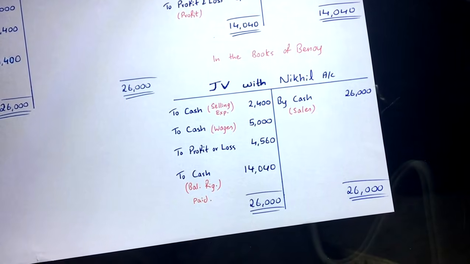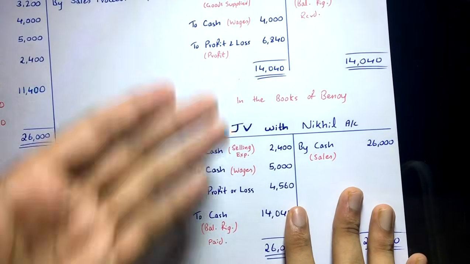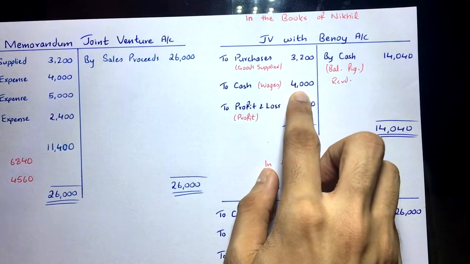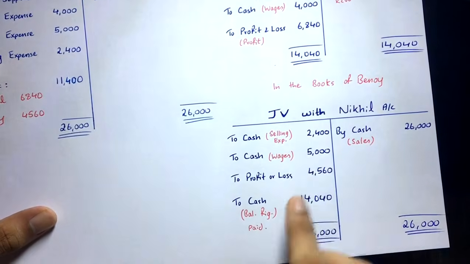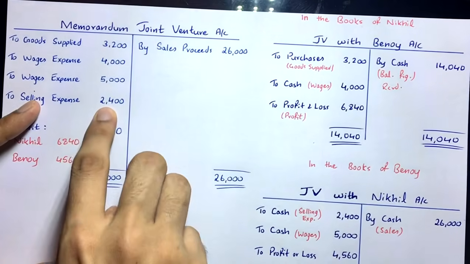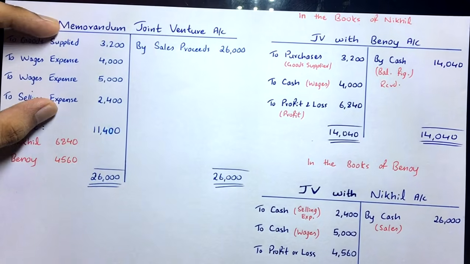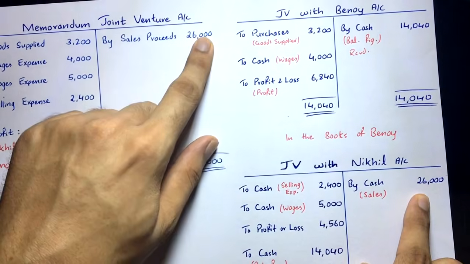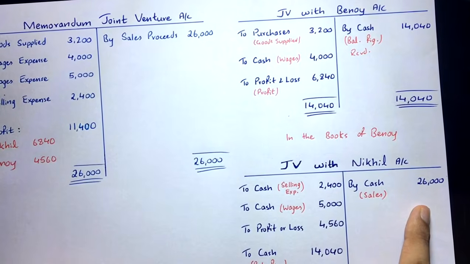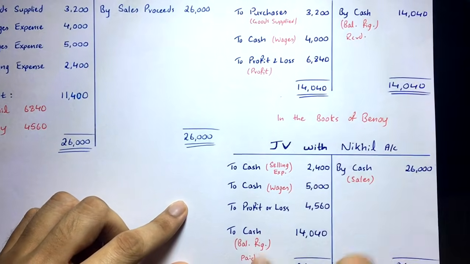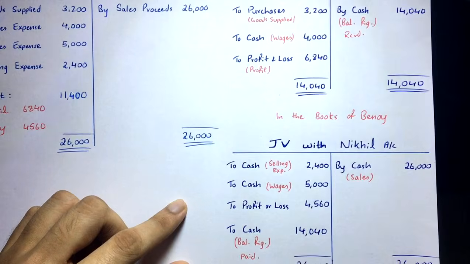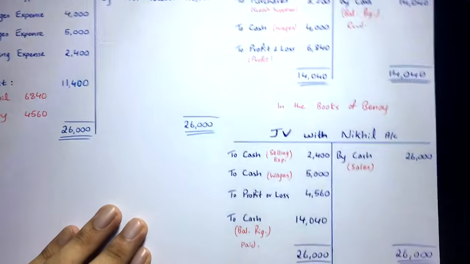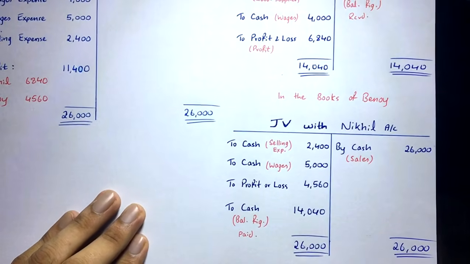So this is how you have to do it. It's very simple. Prepare the memorandum joint venture account and then these accounts. And if you see, these are exact copies. See here, 3,200, 4,000, 3,200, 4,000, and then 2,400, 5,000, 2,400, 5,000. You see all the expenses of all the co-venturers and sales proceeds. That's the transaction, right? 26,000, 26,000. But the extra thing is the final settlement. That's why we prepared these accounts, because we can find out the balancing figure. That's the final settlement made between the co-venturers. Clear? Easy? All right.